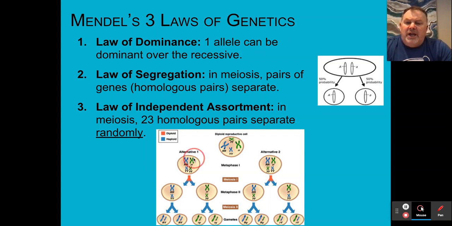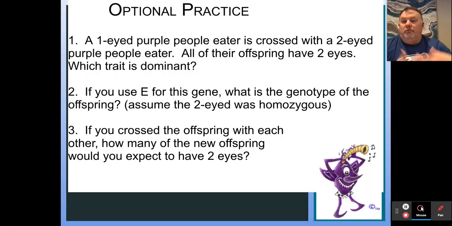If the green in this case are from the female and the blue are from the male, you can have all the blue on one side, all the green on the other, or an alternate is just mixing them up. And that's what this is really saying, is that there's going to be a combination and a separation based on the randomness of these paired chromosomes. And that's what Mendel says, the law of independent assortment.